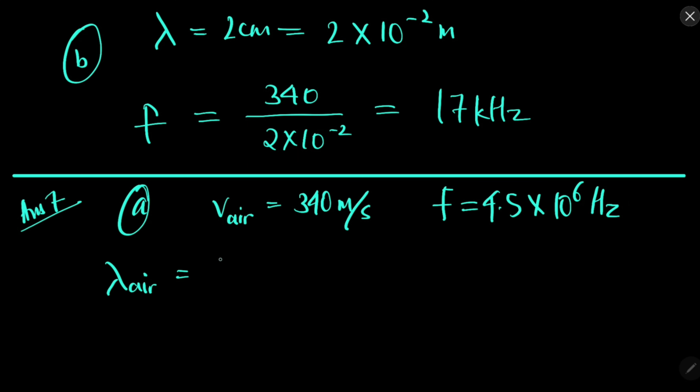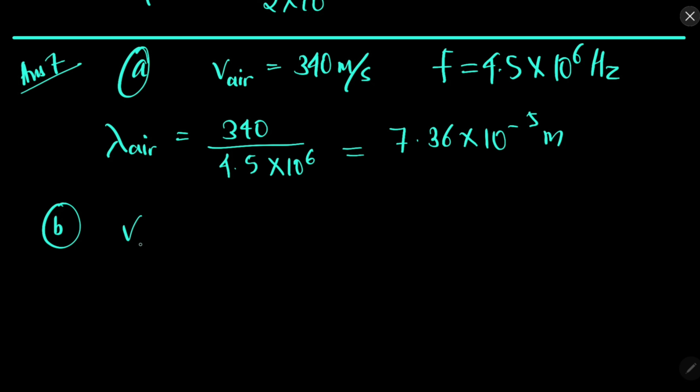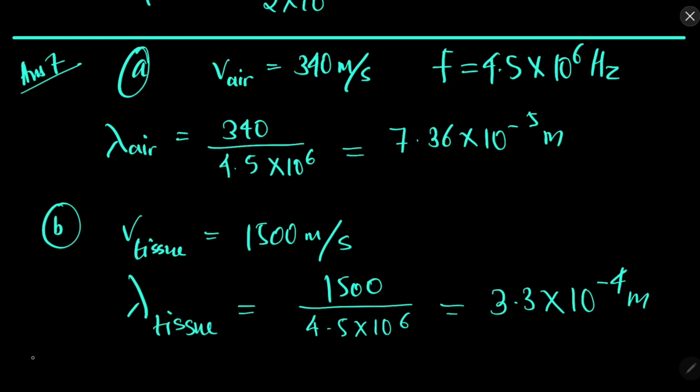So wavelength in the air will be velocity upon frequency, 340 upon 4.5 into 10 to the power 6, which will give us 7.36 into 10 to the power minus 5 meters. In the second situation, velocity in tissue is 1500 meters per second. Frequency is same, so wavelength in tissue is 1500 divided by 4.5 into 10 to the power 6, which will give us 3.3 into 10 to the power minus 4 meters.